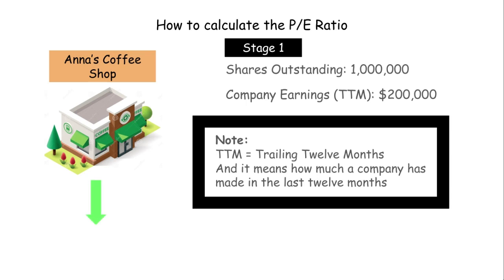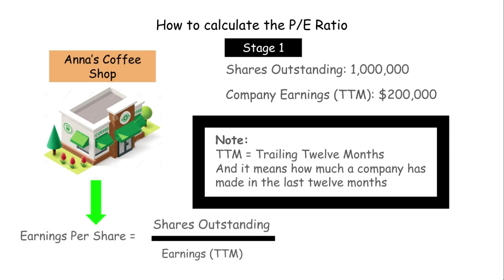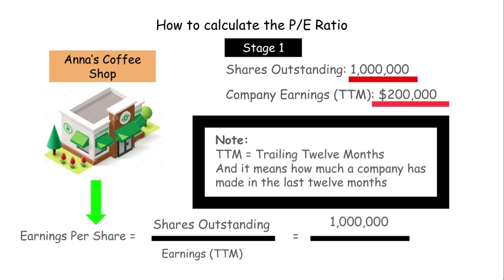The earnings per share is calculated by dividing the trailing 12-month earnings by the number of shares outstanding, and in this scenario, we will divide the $200,000 trailing 12-month earnings that Ann's Coffee Shop produced by the 1 million shares outstanding. This calculation comes out to $0.20, so Ann's Coffee Shop produced an earnings per share of $0.20. We will now look at the second stage of this PE ratio calculation next.